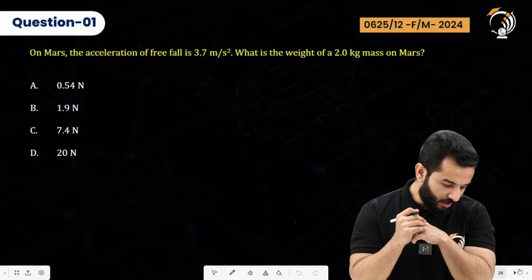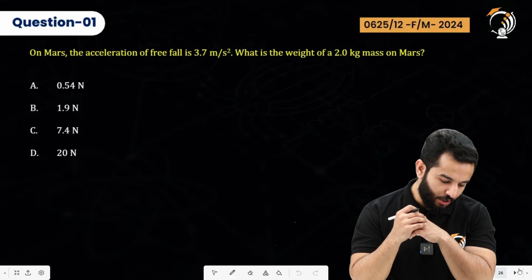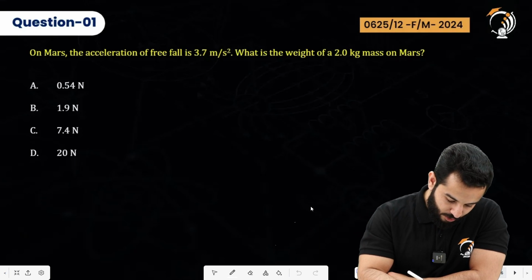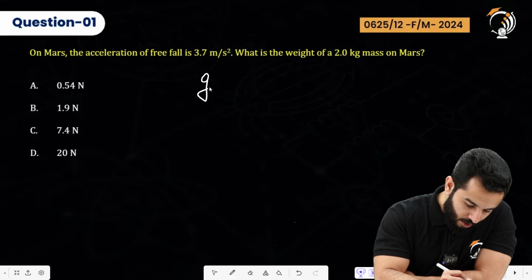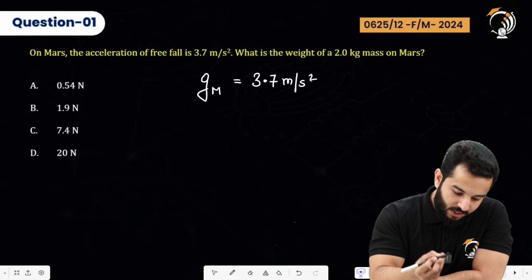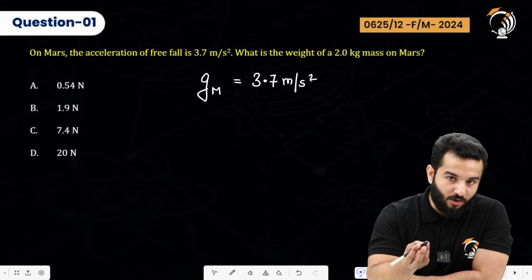So the first question says, on Mars, the acceleration of free fall is 3.7 meter per second square. So this is that small g. What is the weight of 2 kg mass on Mars?